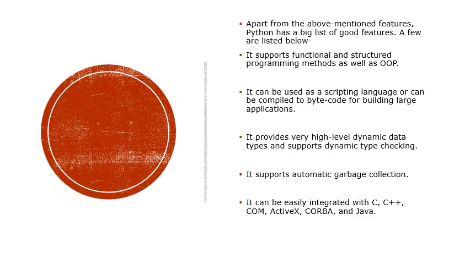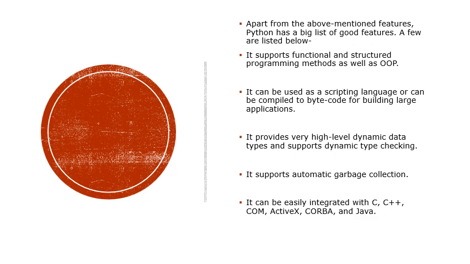It can easily be integrated with other programming languages such as C, C++, COM, ActiveX, CORBA, and Java. Part of what made Python popular in the 2000s is this easy integration, because Python can be used across different platforms, which eliminates or reduces the issue of machine dependence, unlike, for example, assembly language.